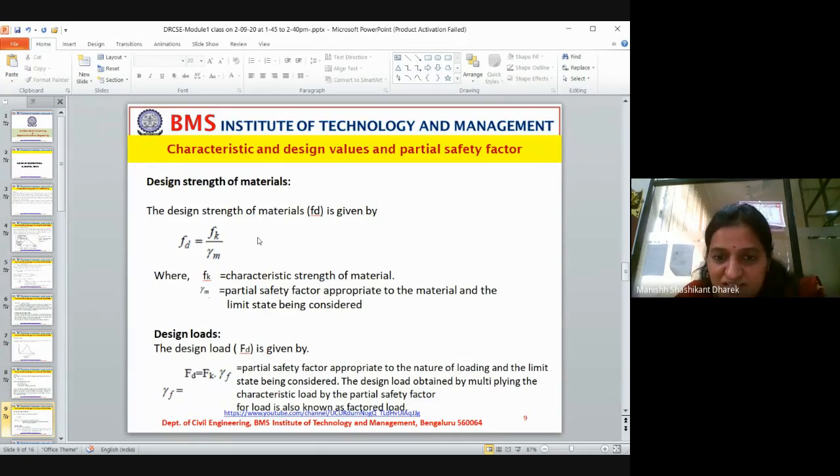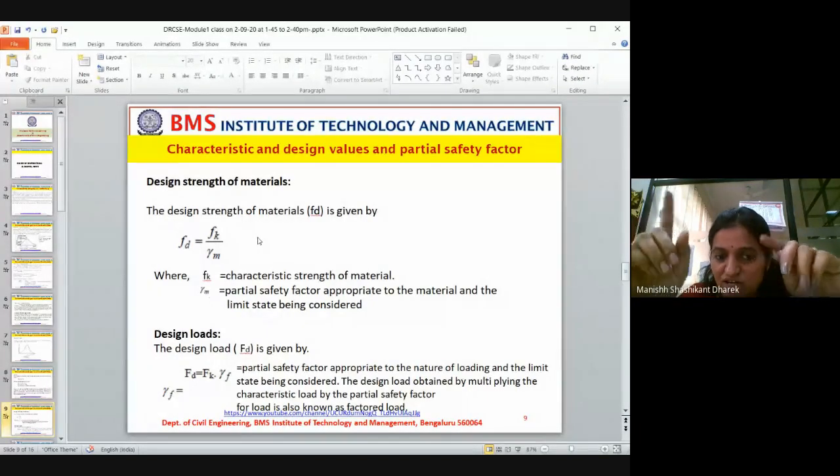Did you understand now how to take the safety factor? The same concept is applied here also. To summarize, whenever you take a safety factor for a material, you underestimate the material strength, and you design for that underestimated strength. But if you want to take a load factor, then you increase the load. That excess load you take is your safety factor. Once you reduce, once you increase.